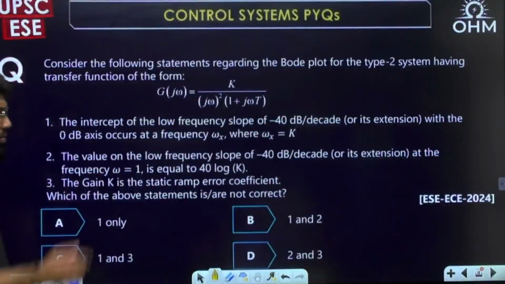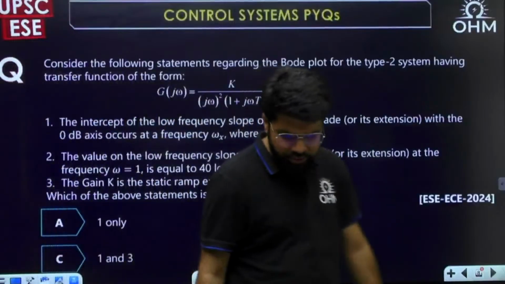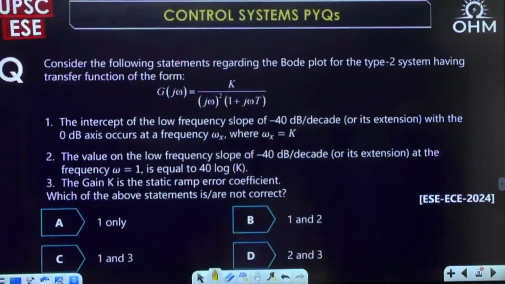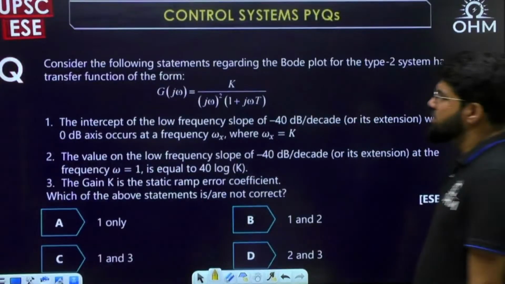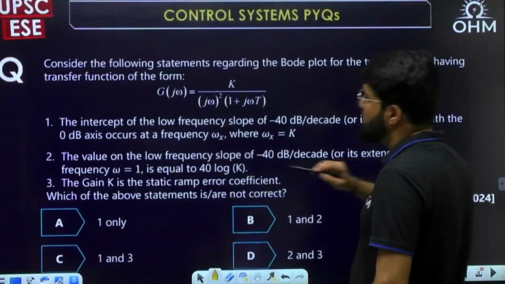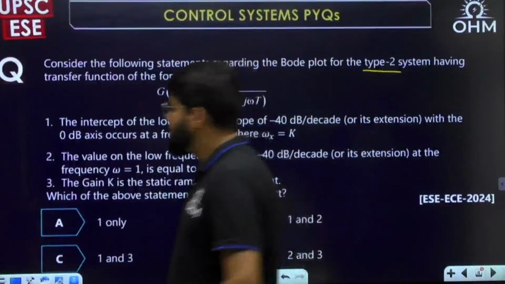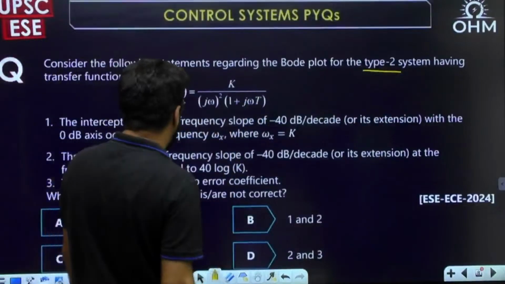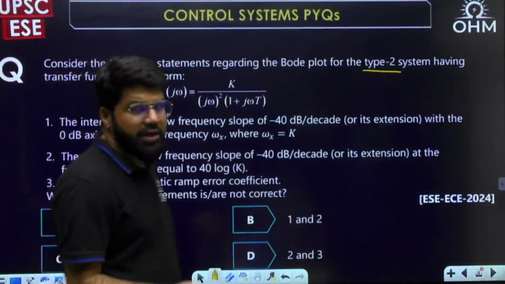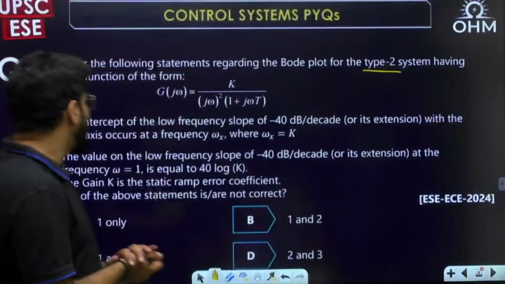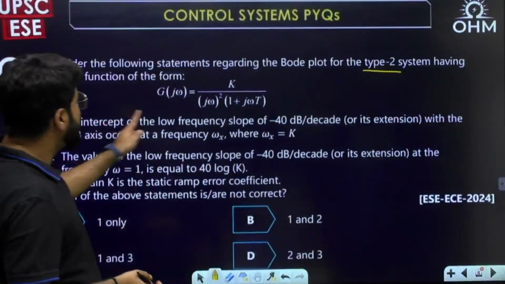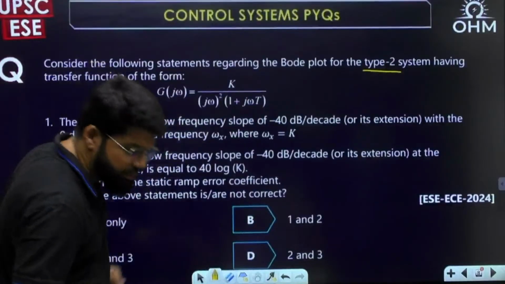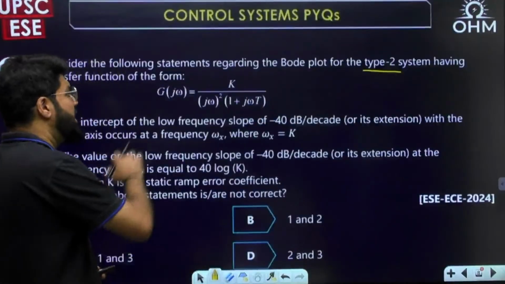2024 ESE Engineering Services question. Have a look into it. Consider the following statements regarding the Bode plot for the type 2 system having the transfer function. So there is the type 2 system, unity feedback is given. That is why they have defined the type. G(j omega) equals k upon (j omega) whole square times (1 plus j omega t). Or if you want to write it in the S domain, it is simply k by s square times (1 plus st). The intercept of the low frequency slope, that is very correct, low frequency slope will be minus 40 decibel per decade. Now let me come to the next point here.